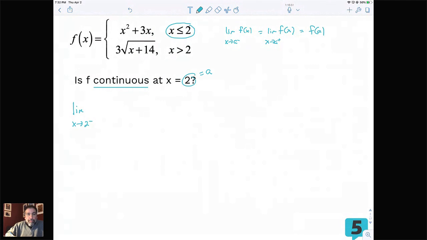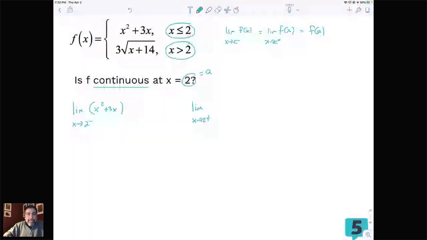So as we approach 2 from the left, that means the value is less than 2. We have to use the top expression. We've got to use the x squared plus 3x in this expression, okay? So that's the first piece of the puzzle. We're going to have to find this limit. Now, the second piece of this puzzle, we now have to find the limit as x approaches 2 from the right. Well, again, looking up here, this says use the bottom anytime x is greater than 2, or on the right side of 2. So we're going to use 3 times the square root of x plus 14.